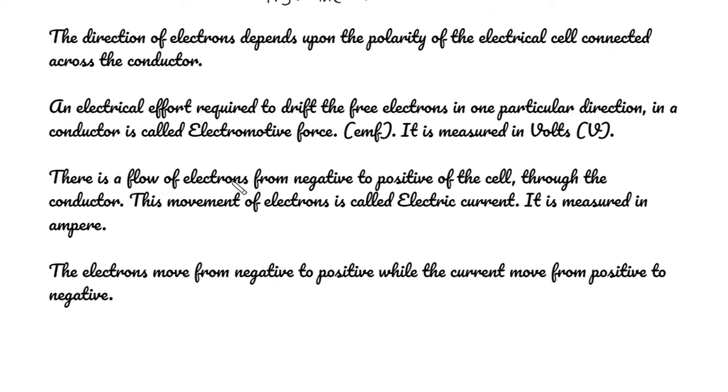There is a flow of electrons from negative to positive of the cell through the conductor. This movement of electrons is called electric current. It is measured in ampere. The electrons move from negative to positive while the current moves from positive to negative.